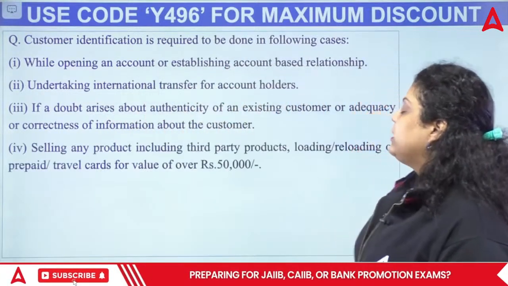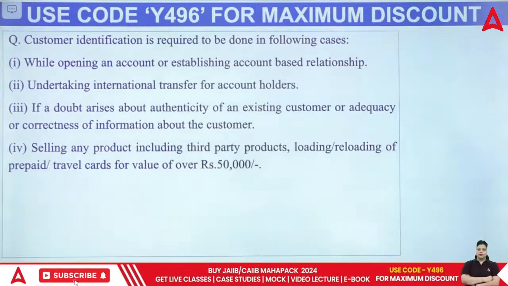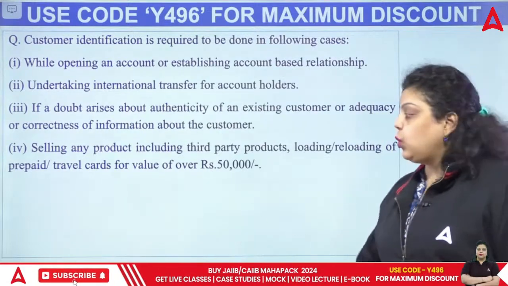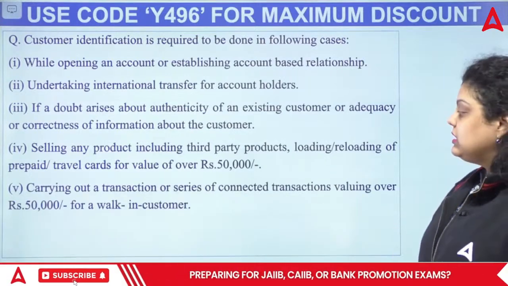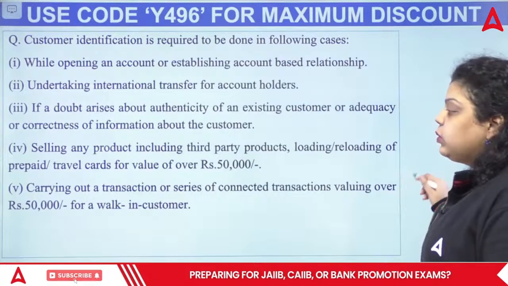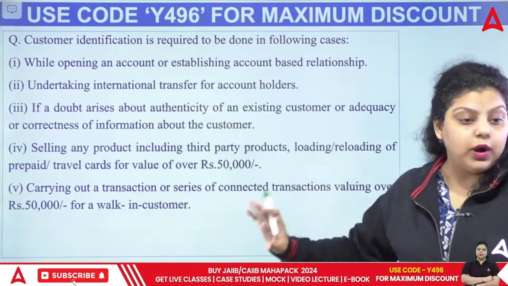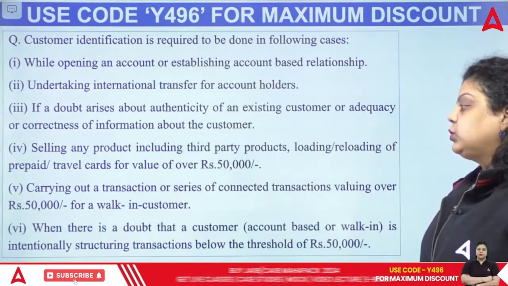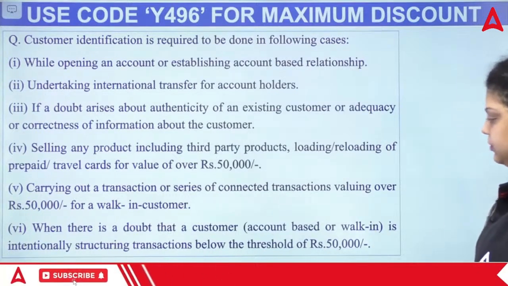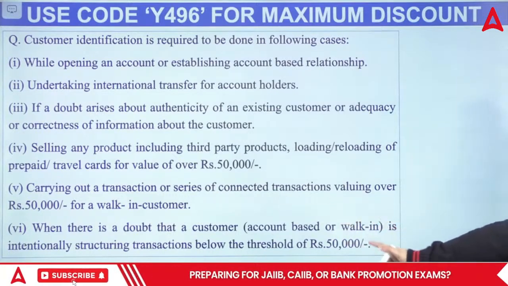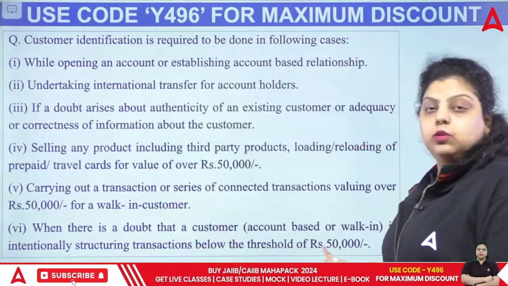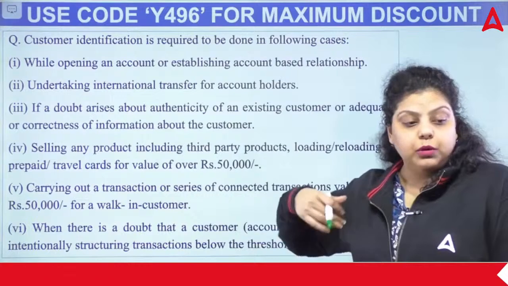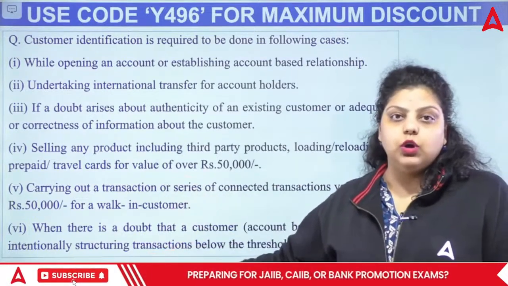Fourth, selling any product including third-party products, loading or reloading of prepaid travel cards for value over 50,000. Fifth, carrying out a transaction or a series of connected transactions valuing over 50,000 for a walk-in customer. Sixth, when there is doubt that a customer, account based or walk-in, is intentionally structuring transactions below the threshold limit, that is 50,000. Because at 50,000 and above, you have to give the originator information.